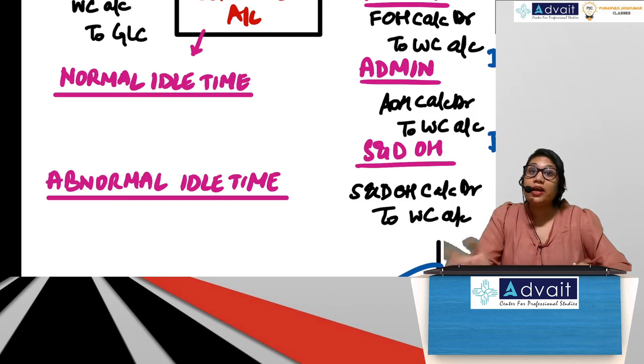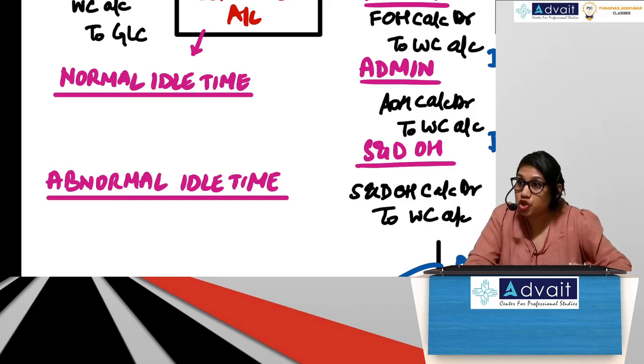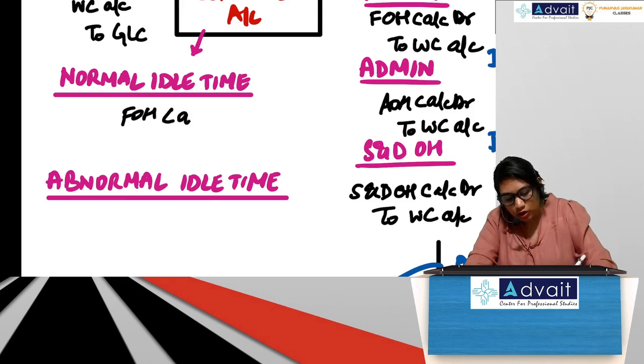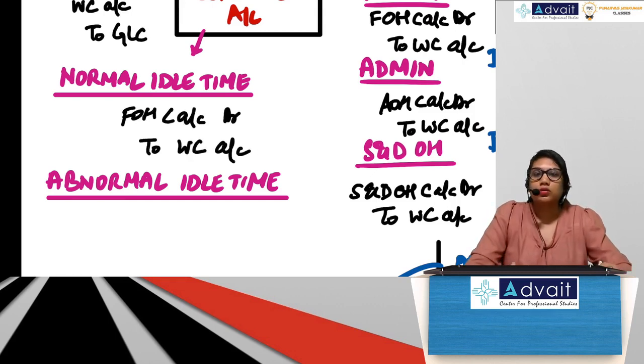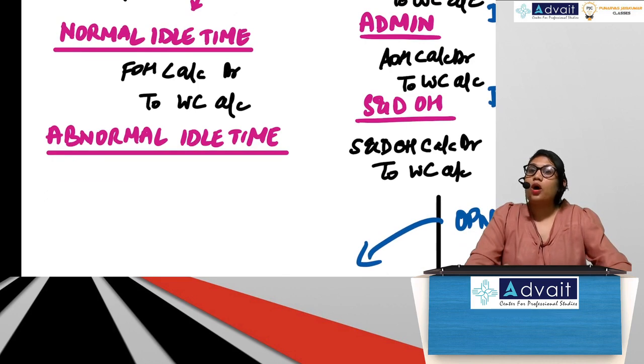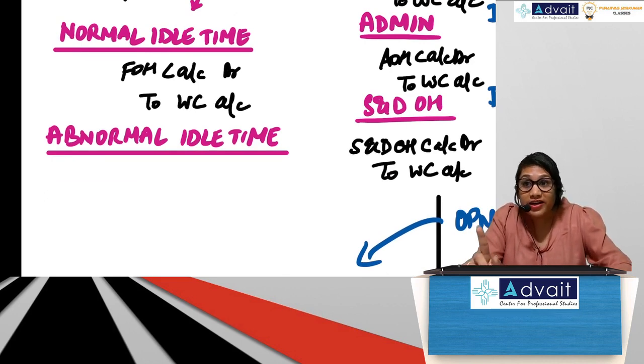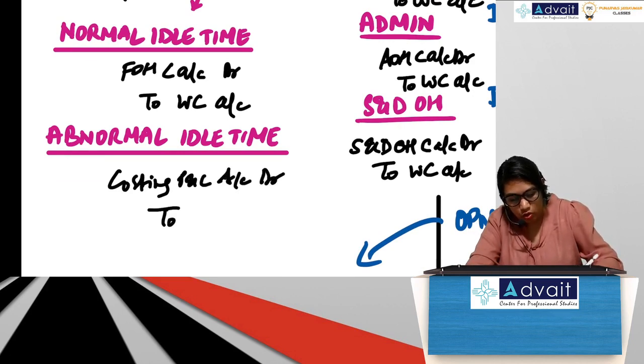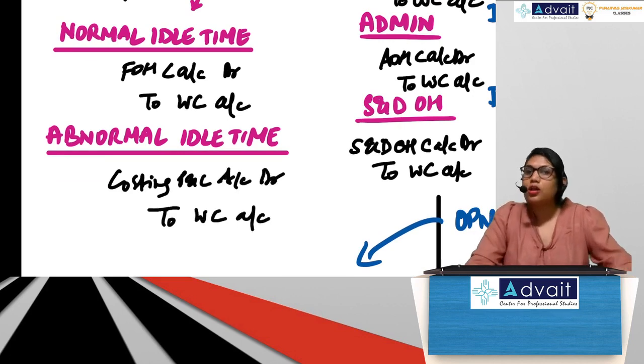If we are treating normal idle time as FOH, then what would the entry be? FOH control account debit to wage control account. And similarly, if it was abnormal idle time, how did we treat it there? Costing P&L account debit to wage control account.